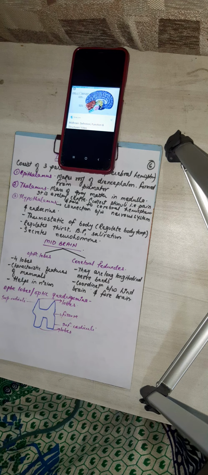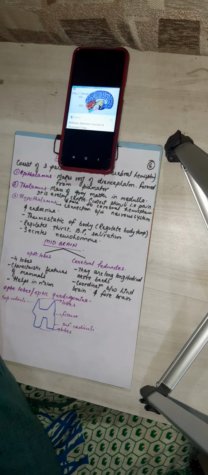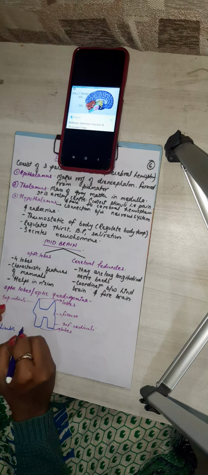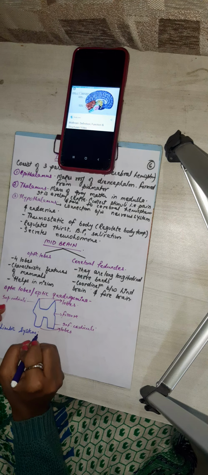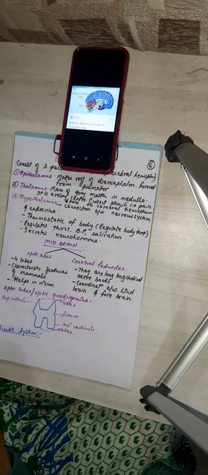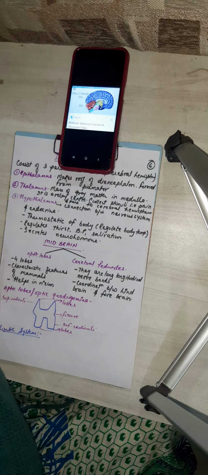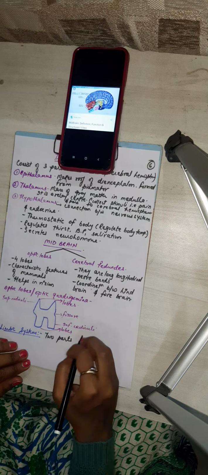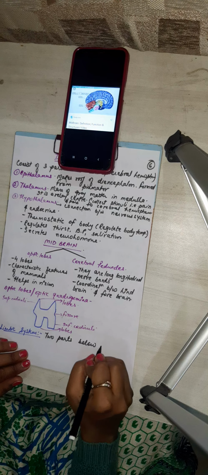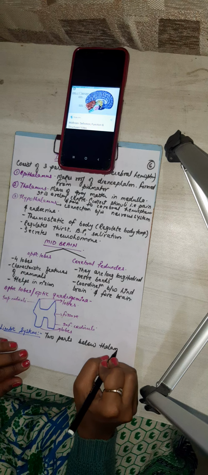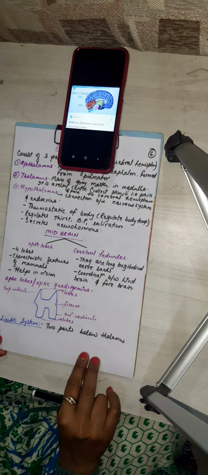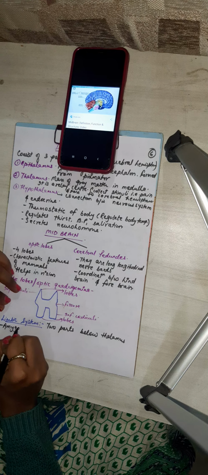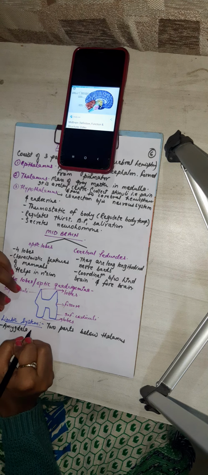And two parts below the thalamus are the limbic system. Two parts below the thalamus, that is amygdala.